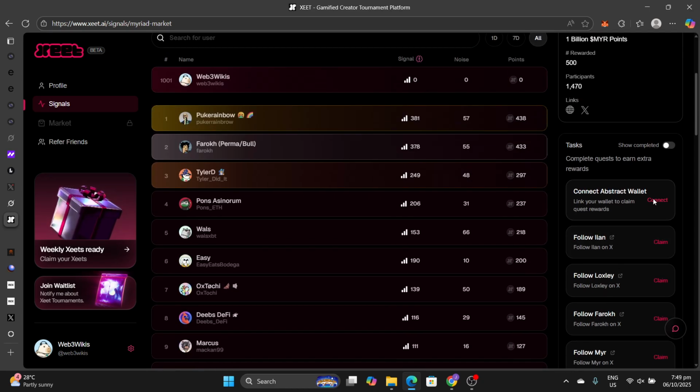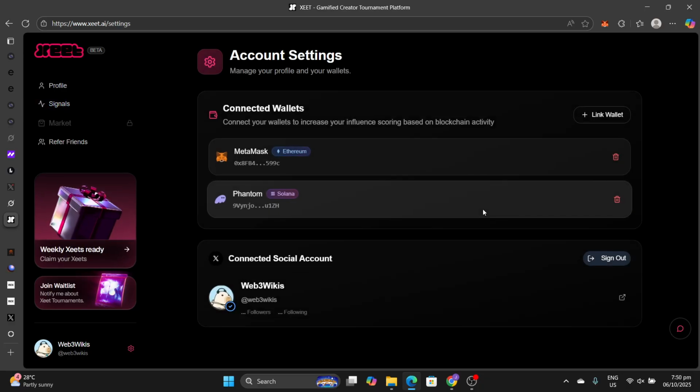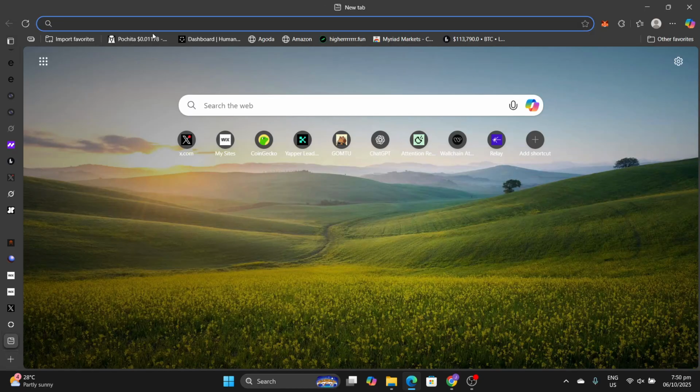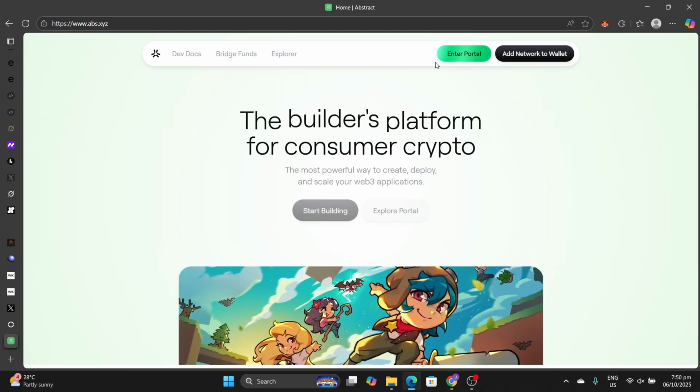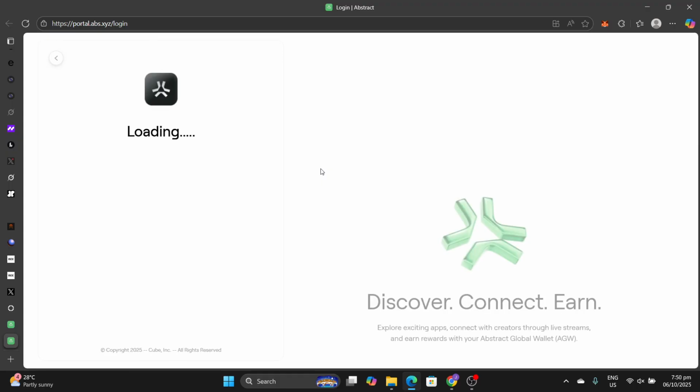So the first one here involves connecting your wallet to claim rewards. In this case, your Abstract Chain wallet. Now, to sign up on Abstract Chain, you simply sign up with an email address. This is Abstract Chain. So remember that Myriad Markets is a prediction market on Abstract Chain. When you interact with Myriad Markets, you also earn Abstract Chain XP, which will position you for the Abstract Chain airdrop. Now, to sign up on Abstract Chain, like I said, you simply sign up with your email. Once you do so, a native wallet will be instituted for you. You don't need the likes of MetaMask for this.